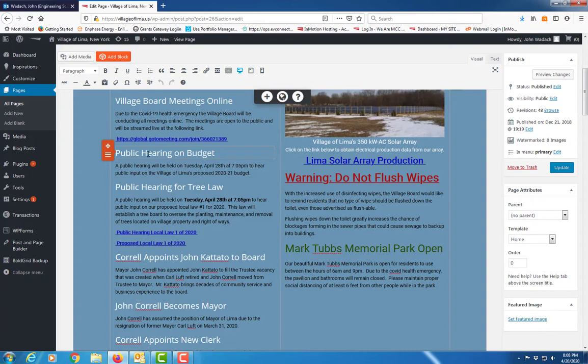Okay. And that way I don't have to figure out what font this was and do all that. Now, it's not like Microsoft Word where I can highlight something and then there's a format painter. There's nothing like that that I know of here.